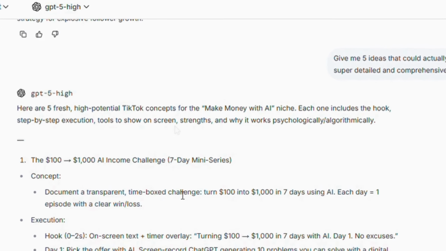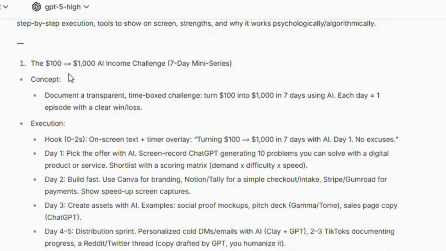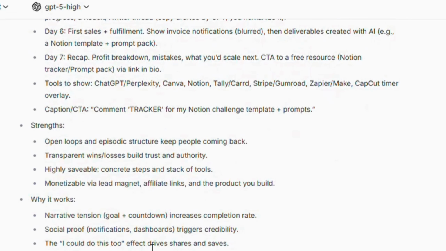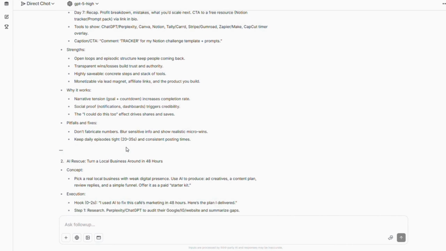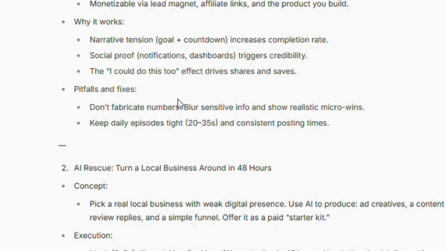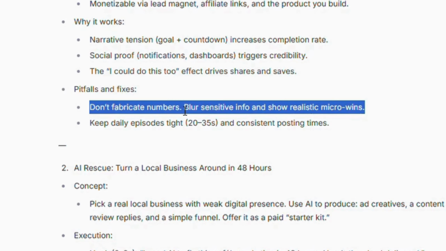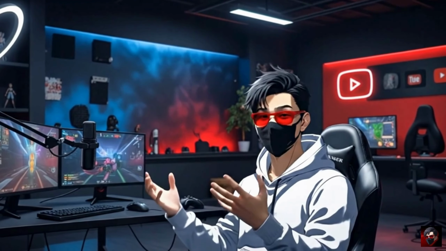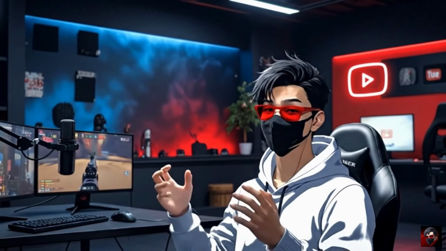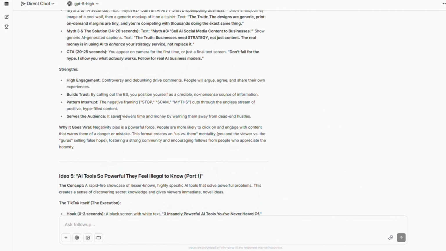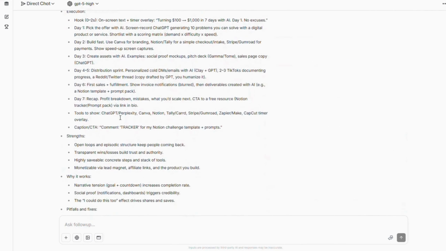First one is $100 to $1,000 income AI challenge. There, it's kind of a 7-day mini series. The concept is there, execution like the hook, and it has not given me the script, but all right, that's fine. The caption is there, the strengths and why it works. It has also given some additional pitfalls and fixes, like some basically heads-up that I can look for, not to over exaggerate the things. In my opinion, GPT-5 High has given some great elements to include in the video, but